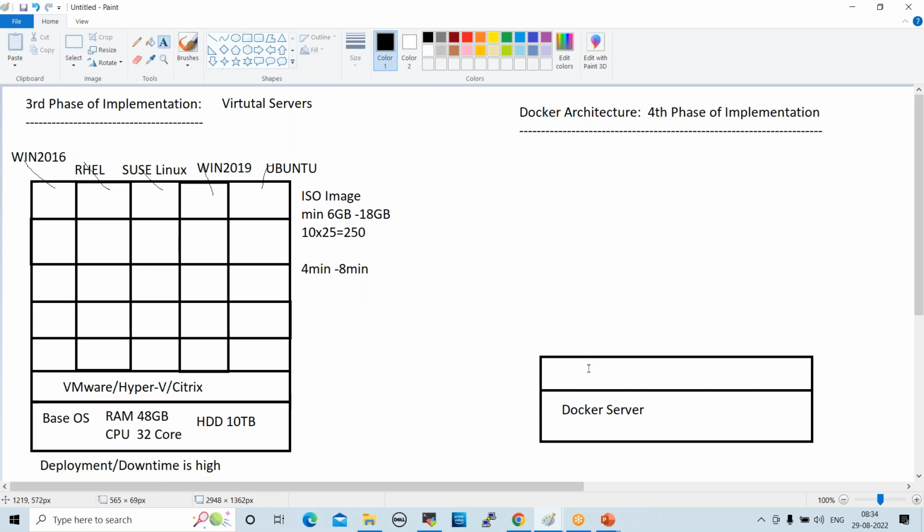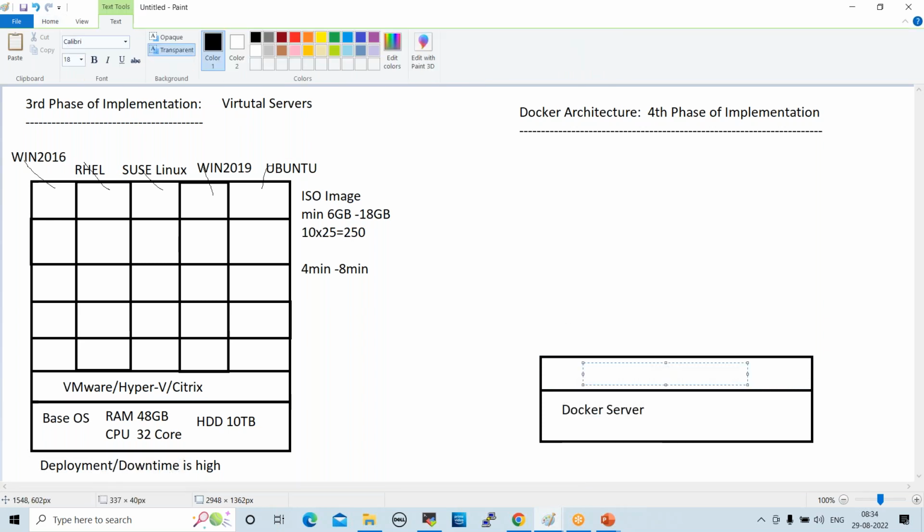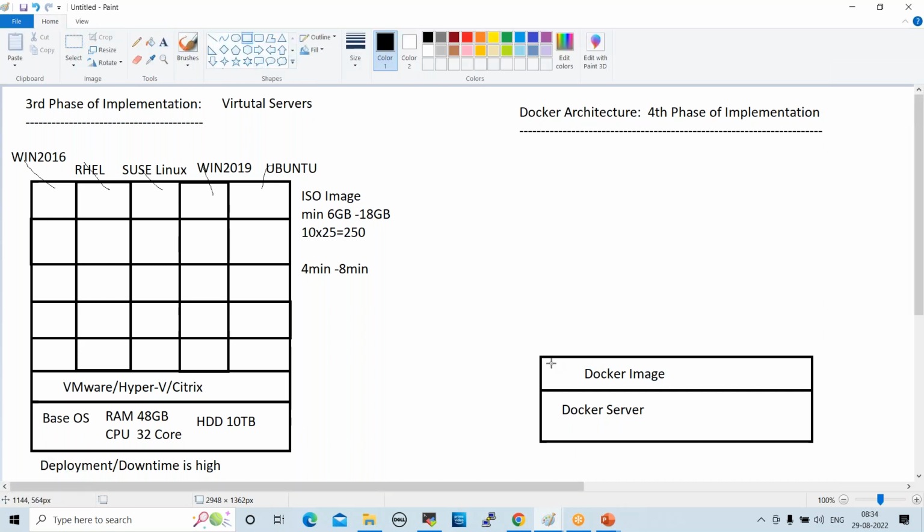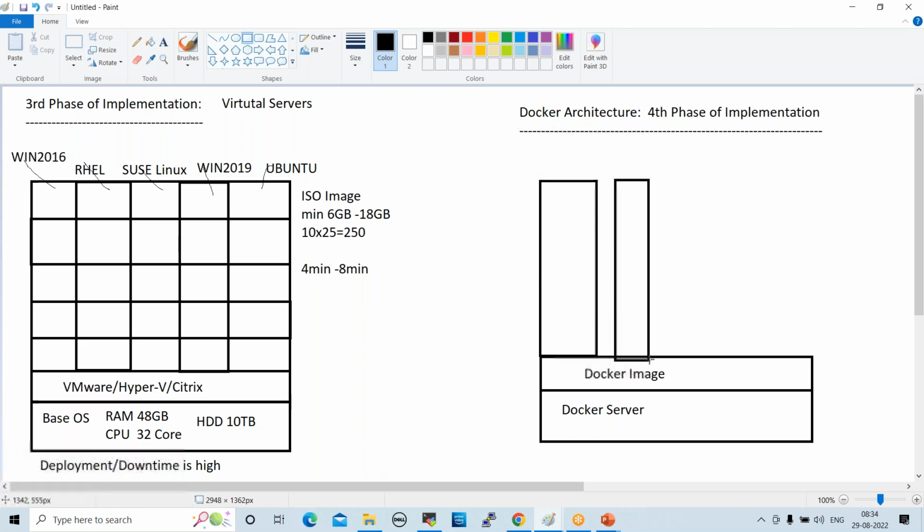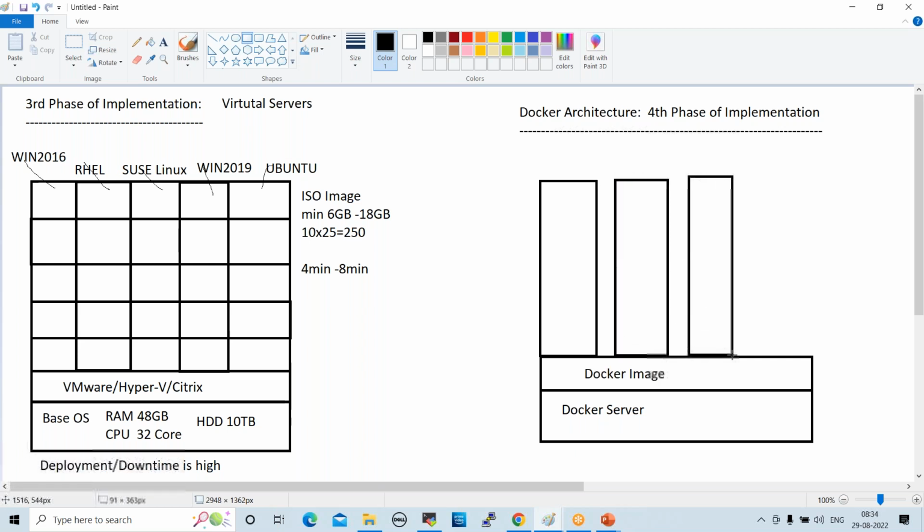We configure the Docker image. This Docker image will allow you to create Docker containers. These are the Docker containers.